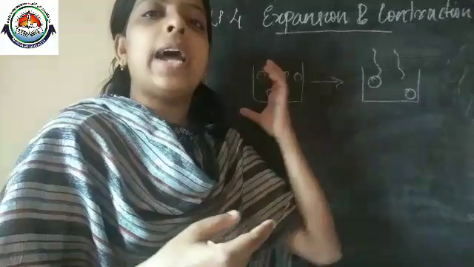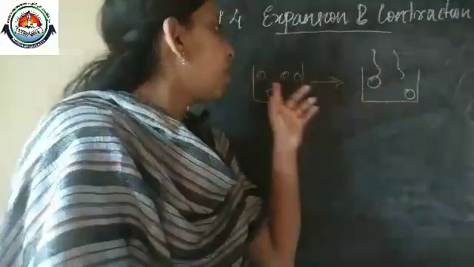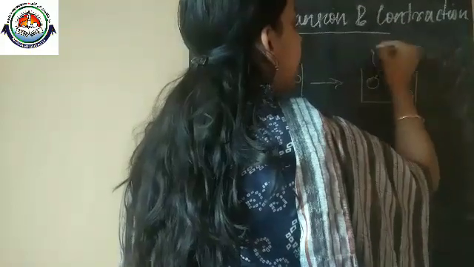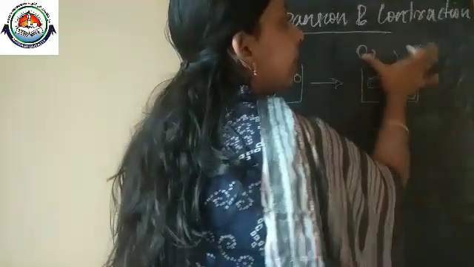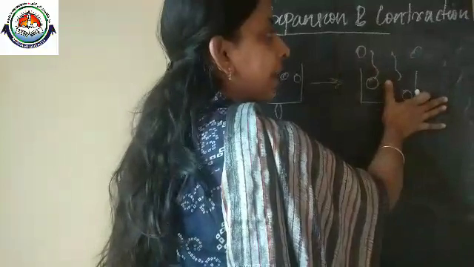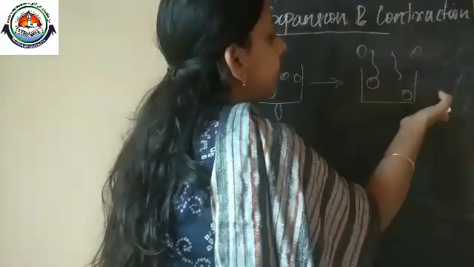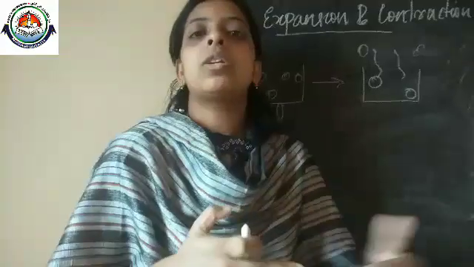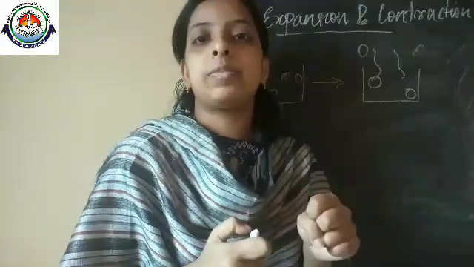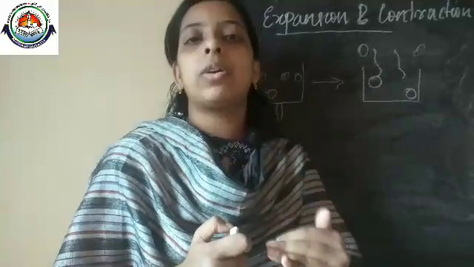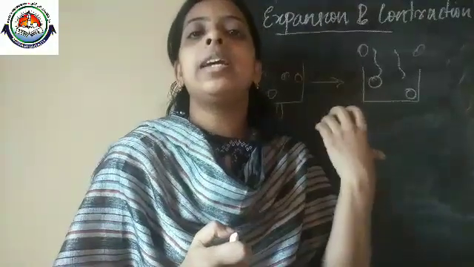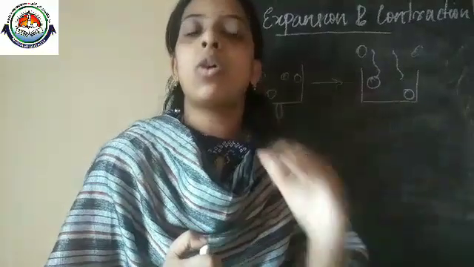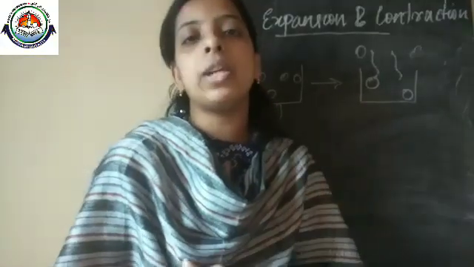At that time, if the molecules total four here, and if we consider this side like this, the volume increases. This is expansion. And when we cool any kind of object, at that time it will contract. Expansion means increasing volume by heating, and contraction means decreasing volume by cooling.